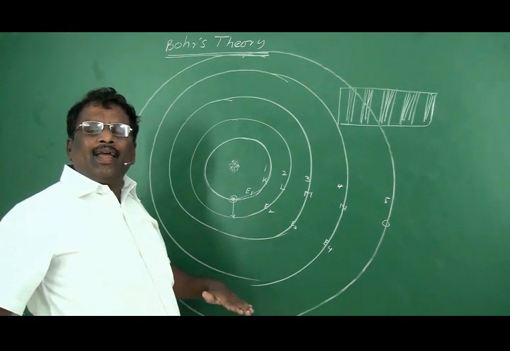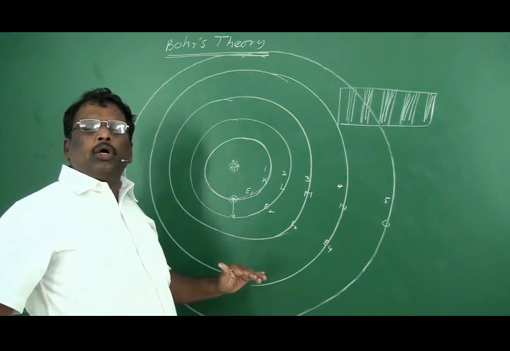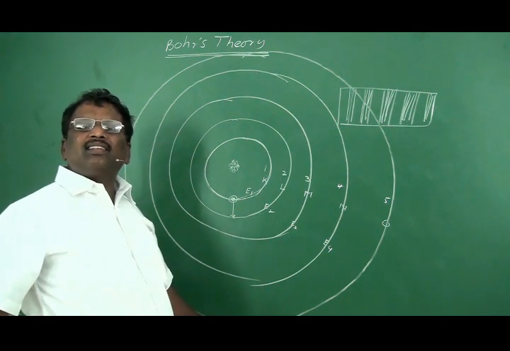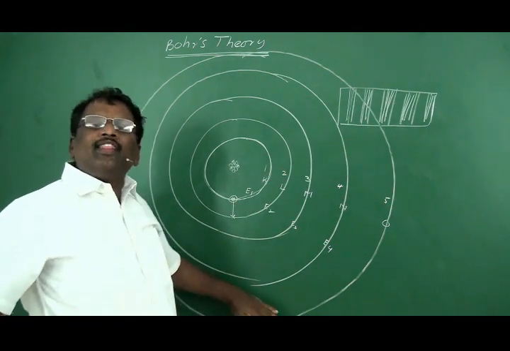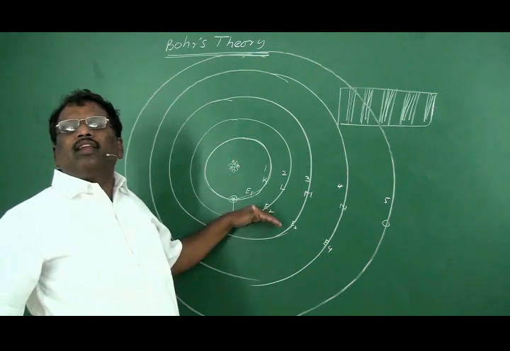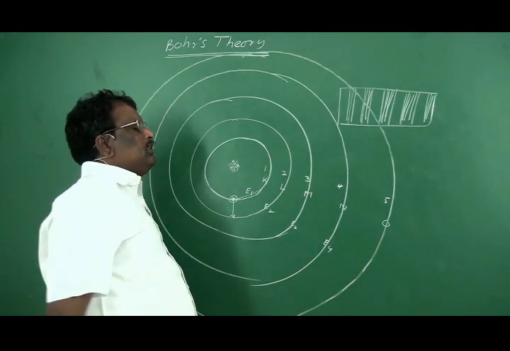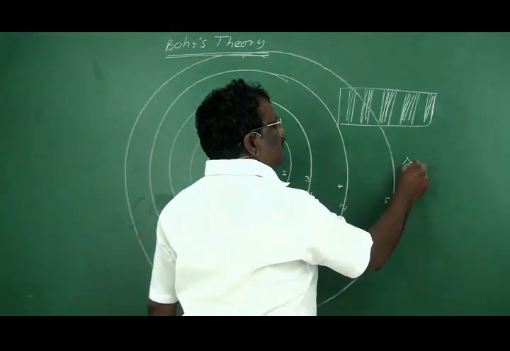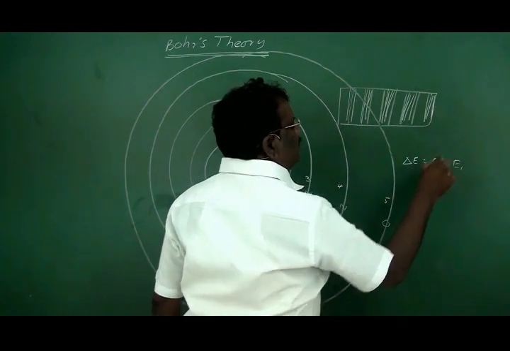So, when electrons absorb energy, they get excited to higher energy levels. Then they form absorption spectra. When they come down to the ground level, they emit energy. That energy is delta E, and this delta E is equal to E2 minus E1.